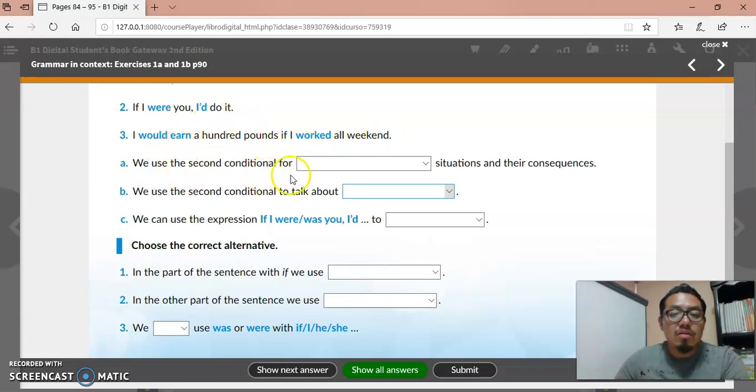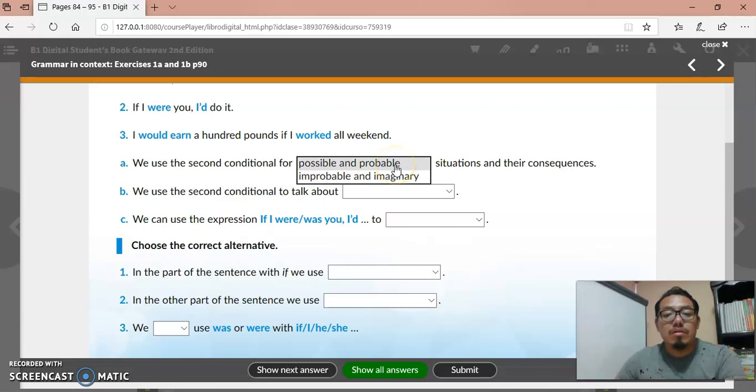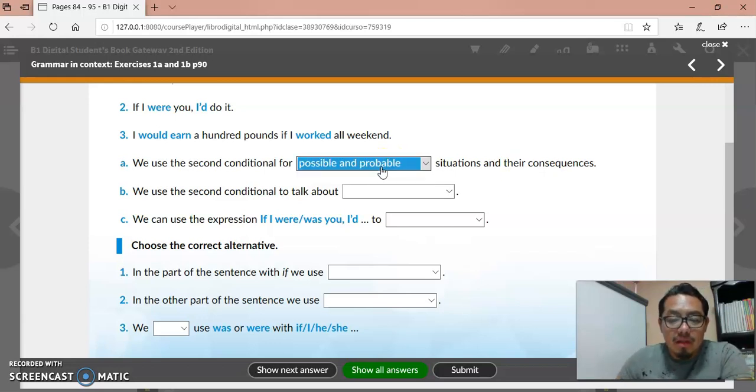We use the second conditional for possible and probable or improbable and imaginary situations and their consequences. Well, it could be possible and probable, no? And sometimes imaginary situations. For example, if I were rich, I am not rich, but if I were rich, I would buy a Ferrari car, no?